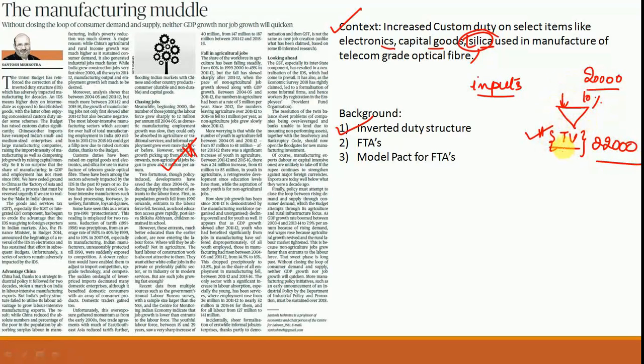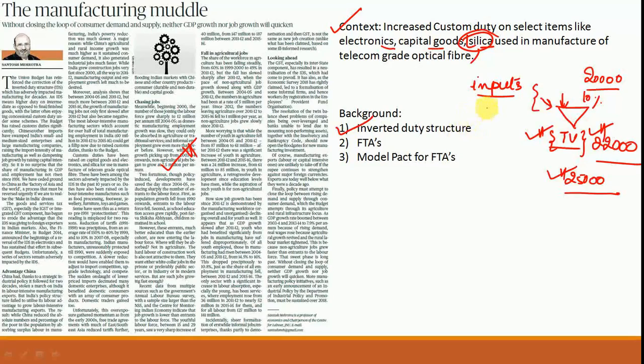However, if the raw materials are to be imported and the television set manufactured, and the structure is such that the custom duties on individual raw materials are very high, then the cost of this television set is going to increase to suppose 25,000. So it will be more beneficial for the customers to buy an imported television set rather than buy a television set which is manufactured in India. So this is what an inverted duty structure is, and this is what it does.